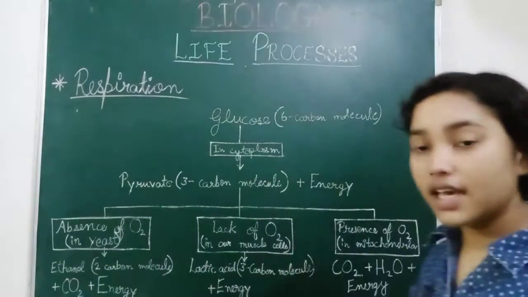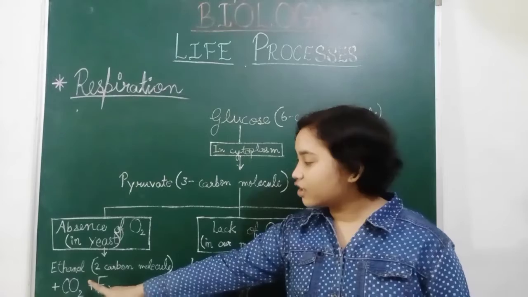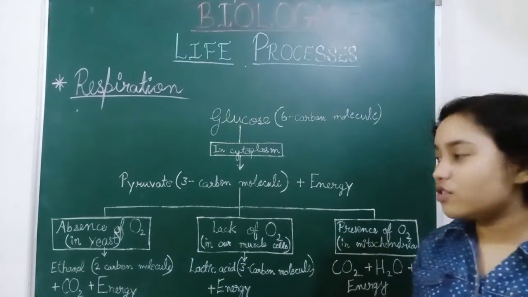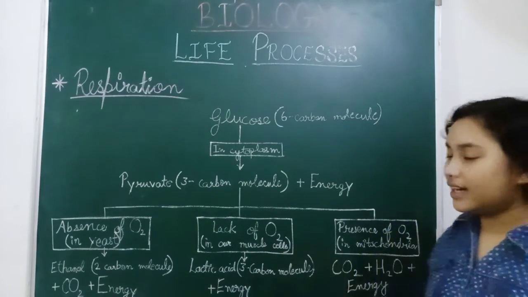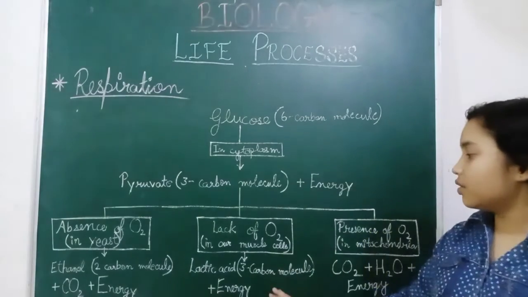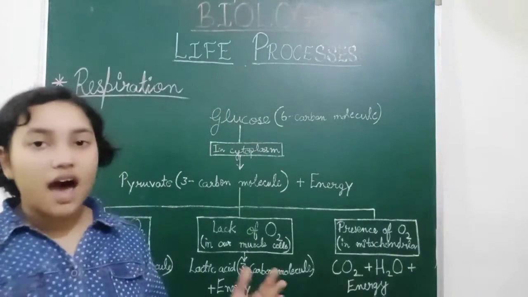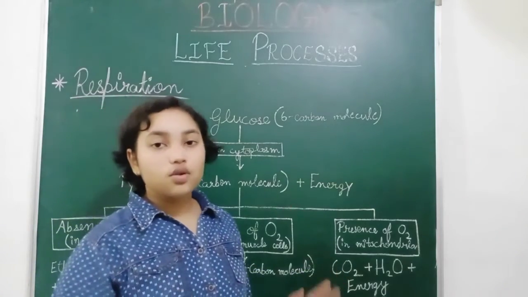So you can see, in the absence of oxygen, ethanol, that is two carbon molecules, is formed. A small amount of energy is formed in the yeast, and a little bit of energy is formed during the lack of oxygen during exercises, and a large amount of energy is formed in the mitochondria.